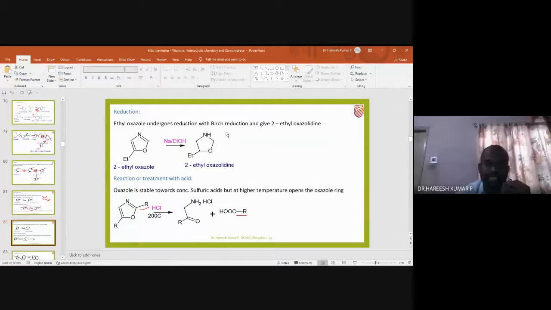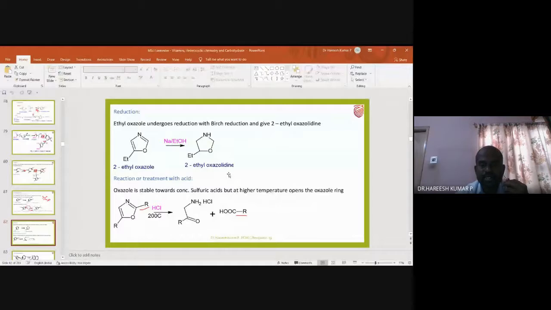CH bond formation. Similarly, one more sodium can give one more electron here, and this bond pair can sit on this, and that bond pair can pick up a proton from ethanol, and a single electron again takes an electron from the sodium. Once the 2 electrons are obtained, they capture a proton from ethanol, giving rise to oxazolidine.